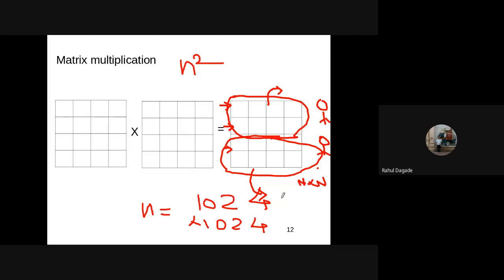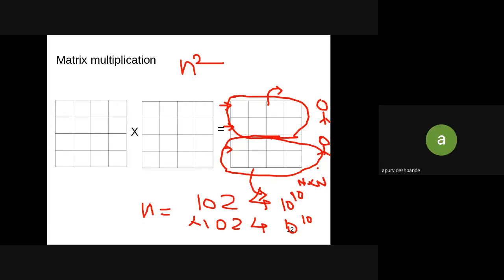It is almost 10 raised to 10. It is 10 raised to 10. And it is also 10 raised to 10. So if I multiply 10 raised to 10 into 10 raised to 10, it is 10 raised to 20. So that many cores will be required. So do we have that many cores? Any answer?